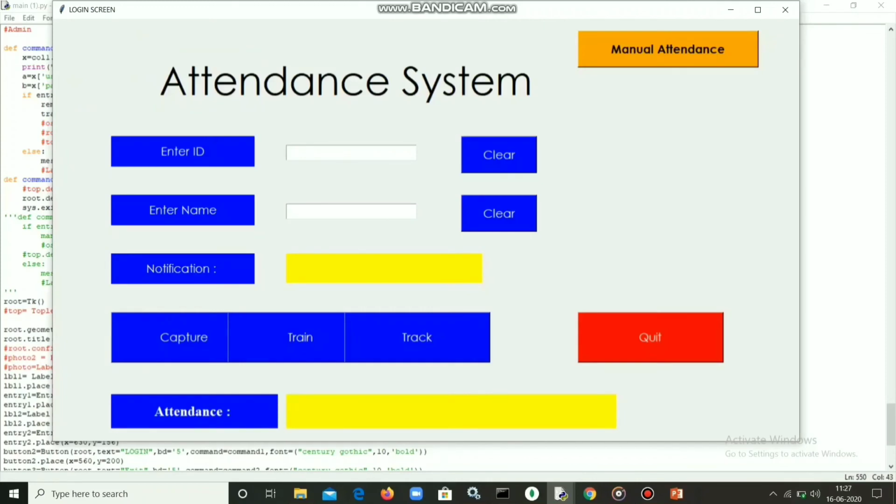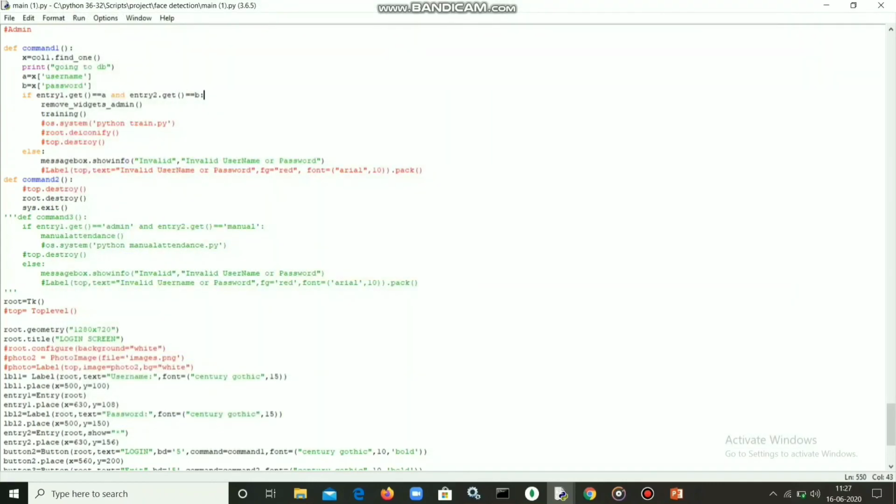So that's it, hope you all understand. This is a quit button. By pressing it, it will exit from the window.